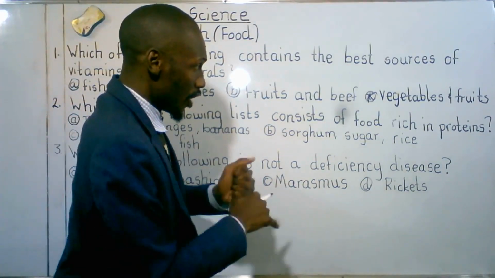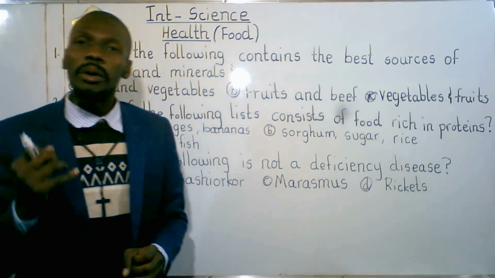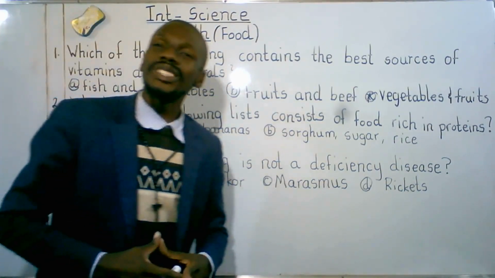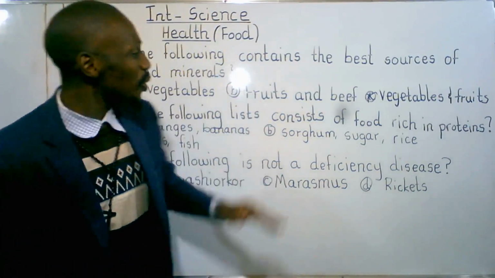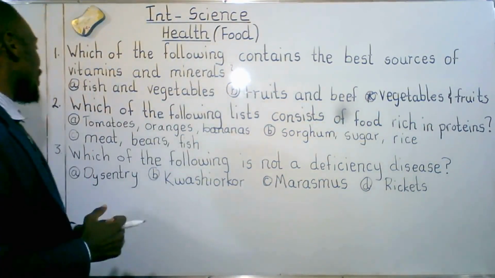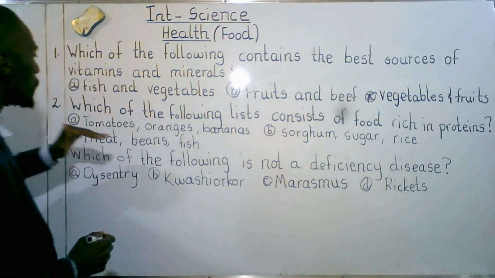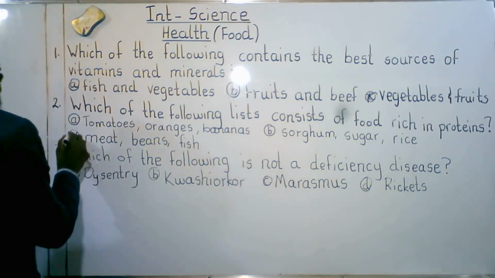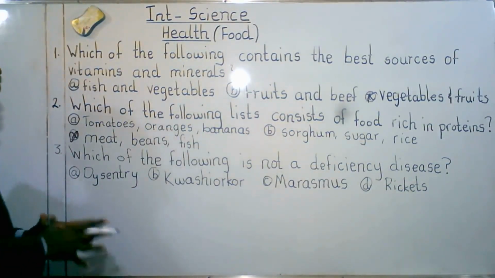Let's take a look at B. Sorghum, sugar, rice. These are cereals. And in my preamble, I said cereals provide us with carbohydrates, also known as energy giving food. So B was not the correct answer. Let's take a look at C. Meat, beans, and fish. These provide us with protein. So the correct answer there was C.